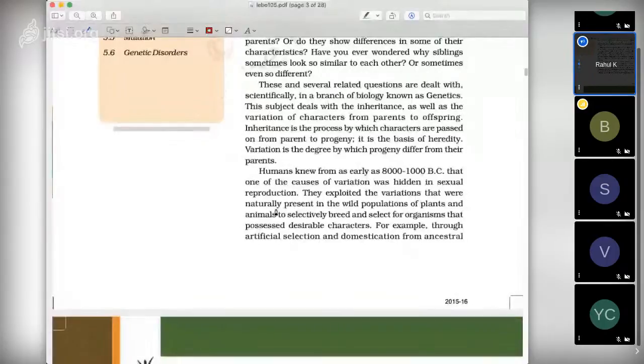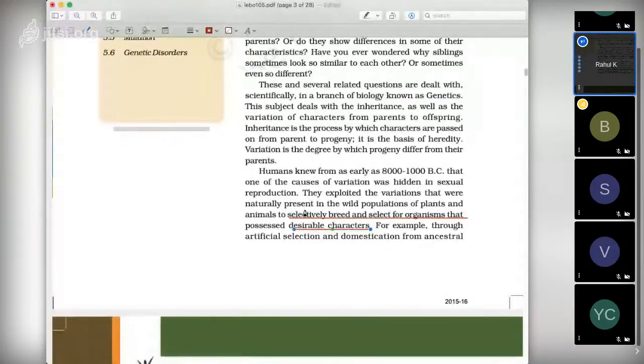and selected organisms that possess desirable characters. This selective breeding for plants and animals comes under agriculture. We have known all these things for around 10,000 years. Okay, 8000 BC is from this time, so it is 10,000 years. This we already know and we are using it.